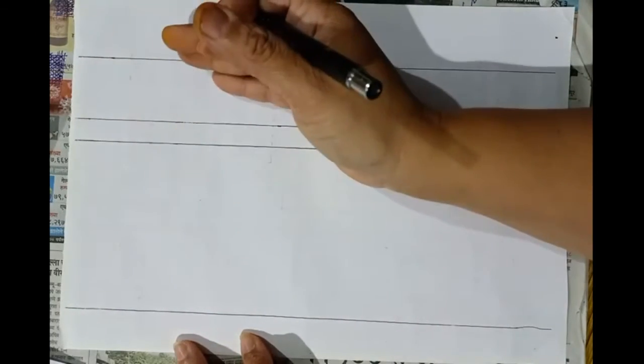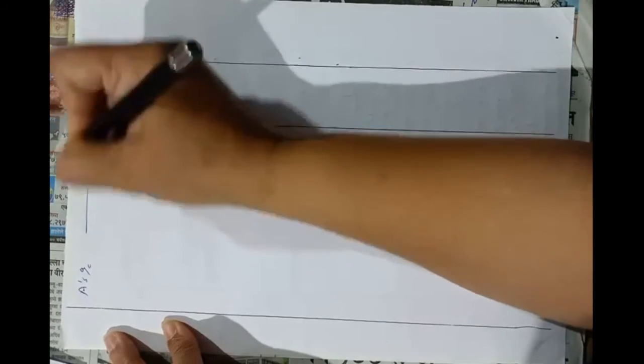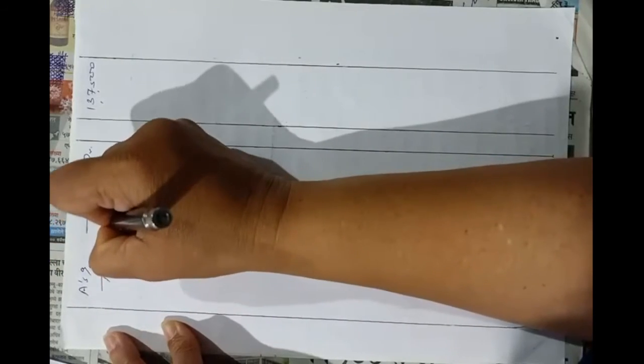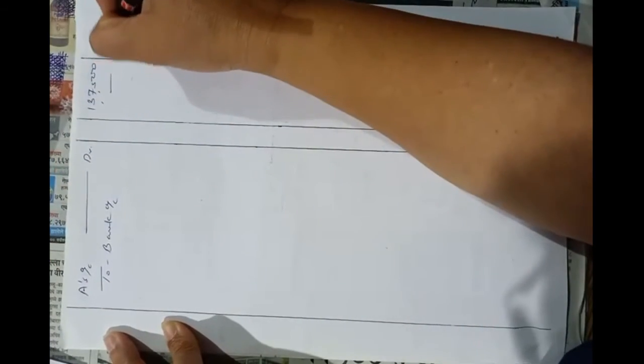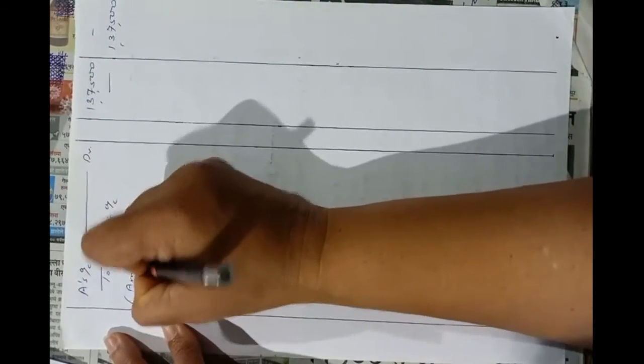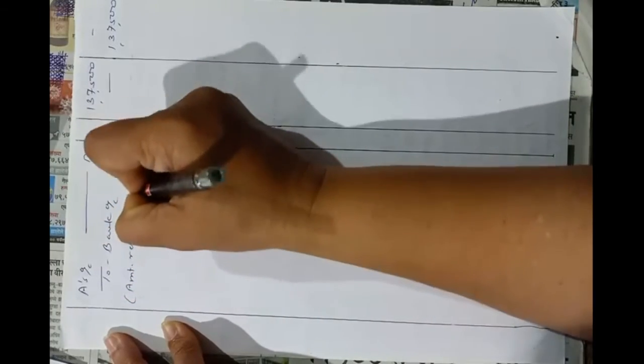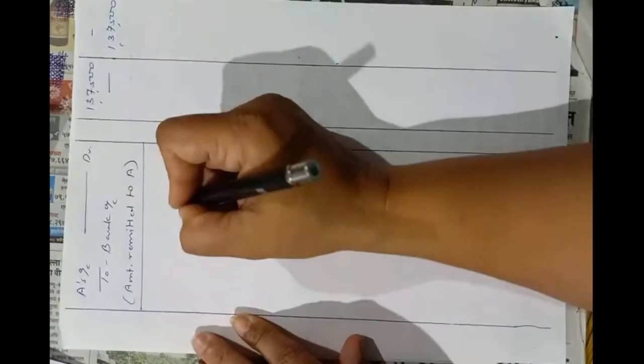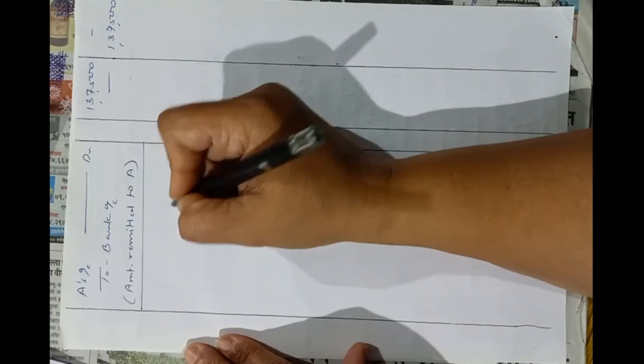Now the next entry. He remitted rupees 1,37,500 to A. So A's account debit, 1,37,500, to bank account 1,37,500. Narration: amount remitted to A. Now the next entry, commission.